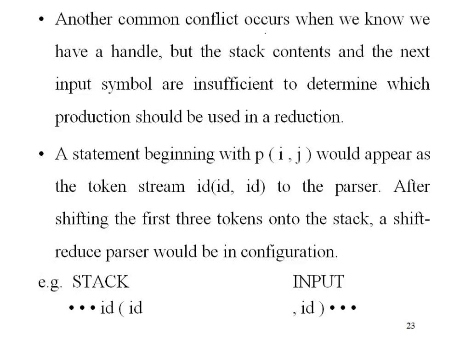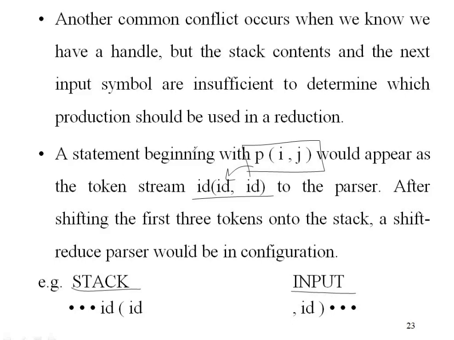Another conflict is reduce reduce conflict. Consider this statement, one of the configurations of a stack. Here we have a stack and here we have input. Suppose this is a statement in some language: p(i, j). If we generate its token stream, it will become id ( id , id ). Here p is a function having two arguments, so the function name is also an id and the arguments are also ids.